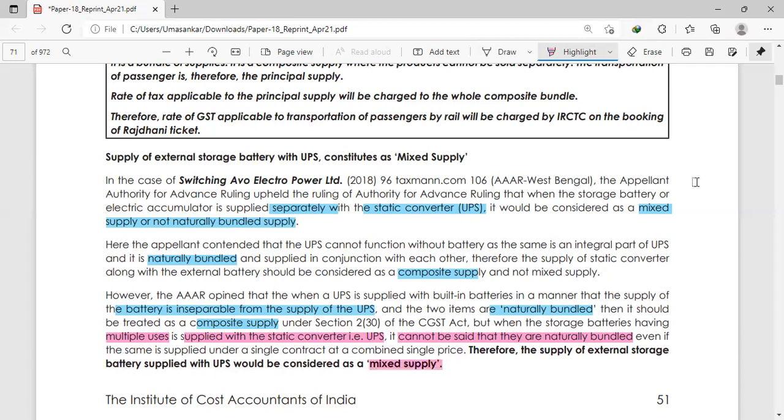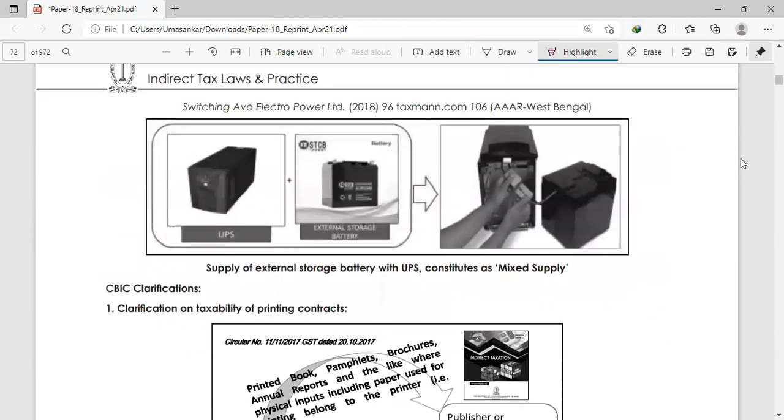Yes, Vivek, doubt? No, clear. Okay, we'll go further. See, your diagrammatic understanding is a good benefit of this book, the study material. See, these two can be sold separately, but if they are interlinked, then they cannot be sold separately. So this will be composite, this will be mixed.